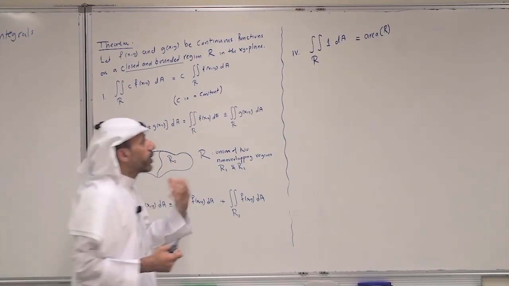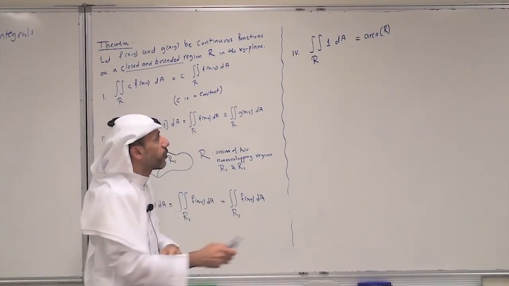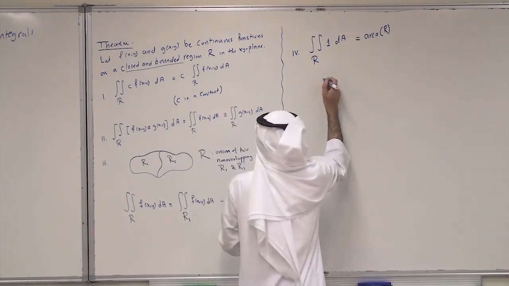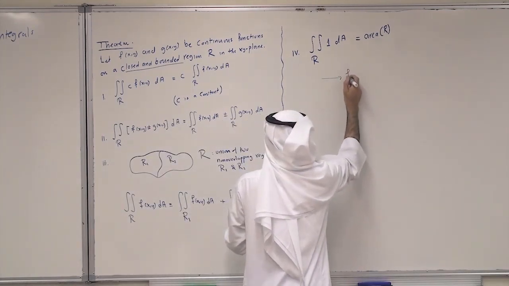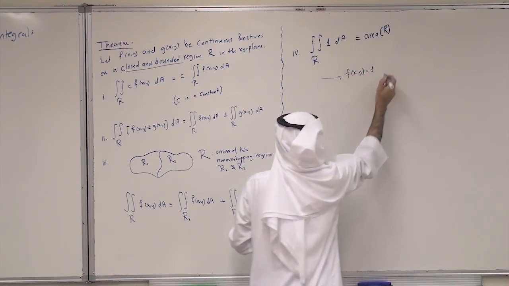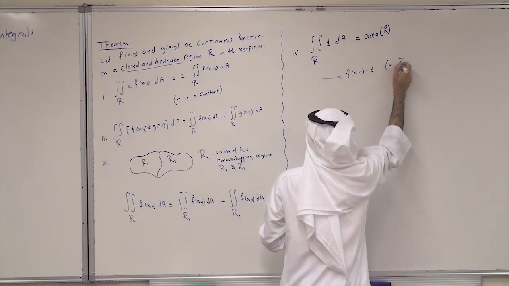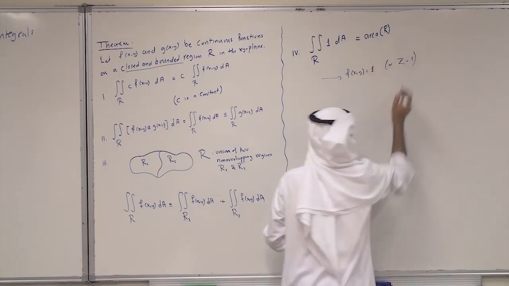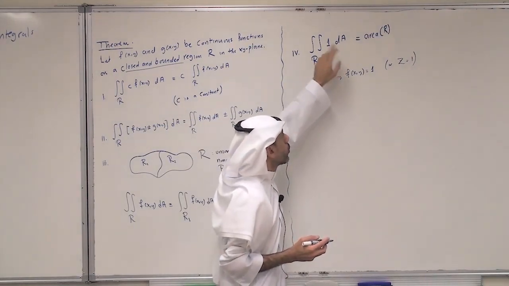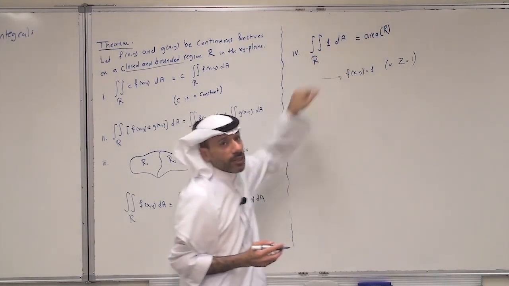Let's see how we get this formula, or this property. Of course, our function here is just 1 of x y equals 1, or just z equals 1. So this is the function. We can think of this geometrically as follows.